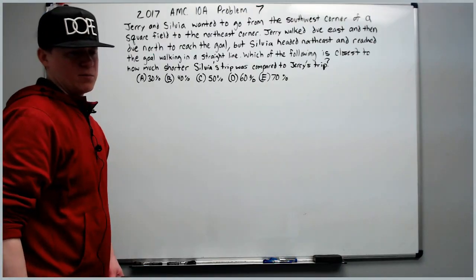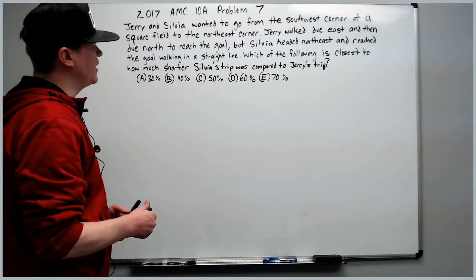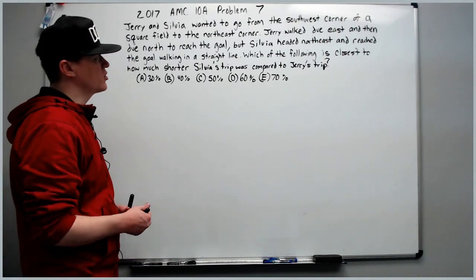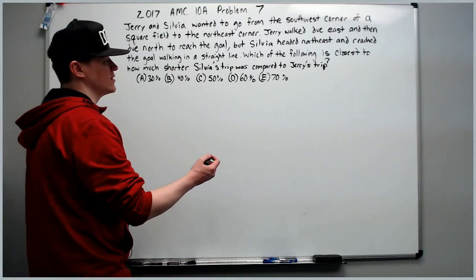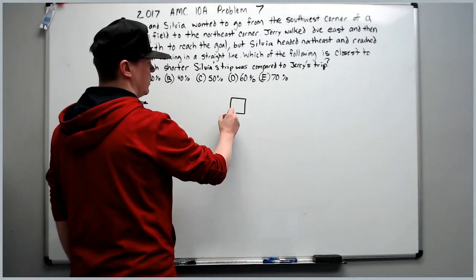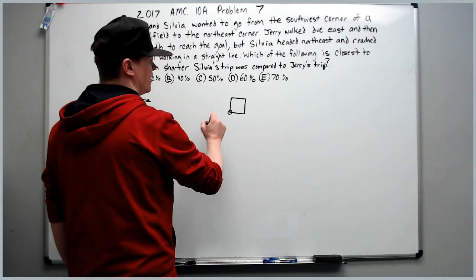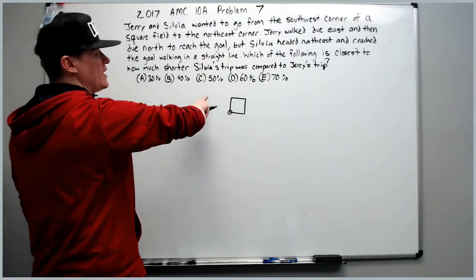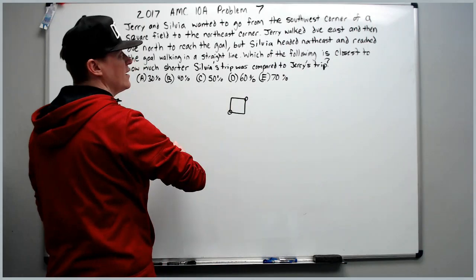Okay, now for problem 7. Jerry and Sylvia wanted to go from the southwest corner of a square field. Stop and make sense of what you're reading. Make a little square field, and they're located here. To the northeast corner, they want to get to here.